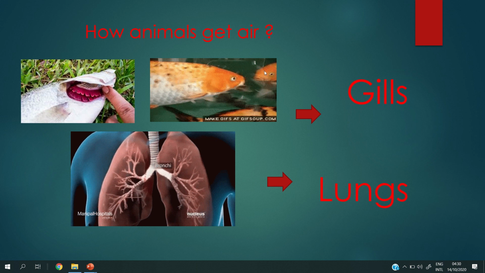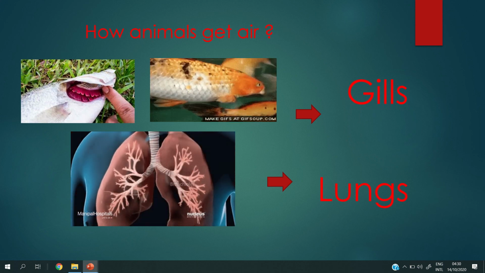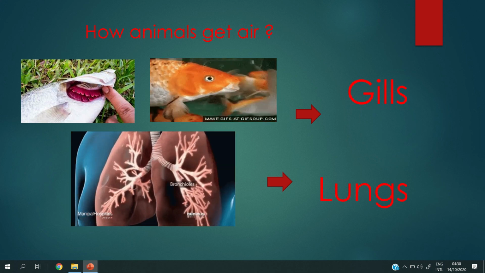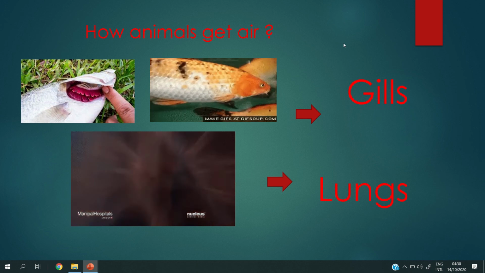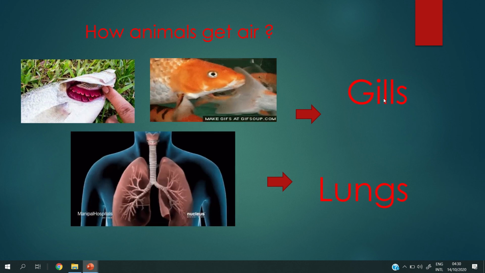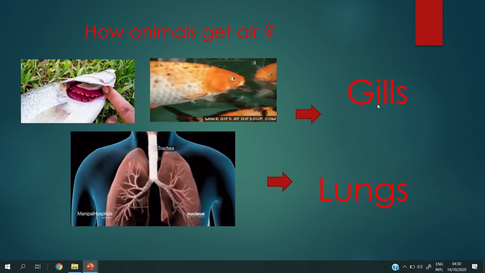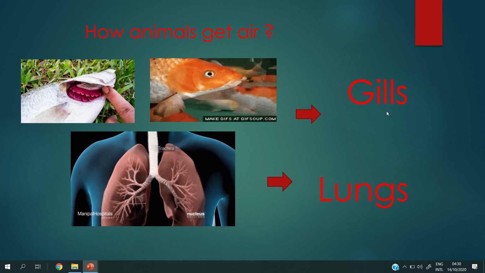So how can the fish get air? How can the fish breathe air? Look at this picture. How can the fish breathe air? By gills.